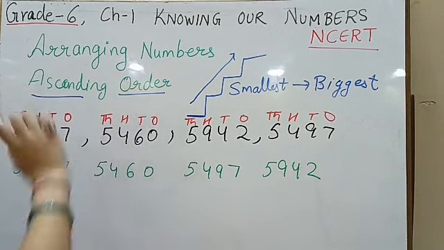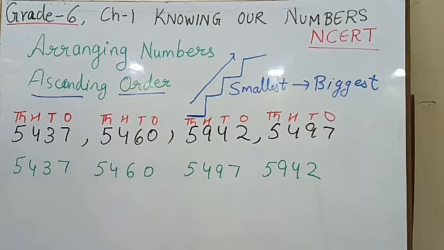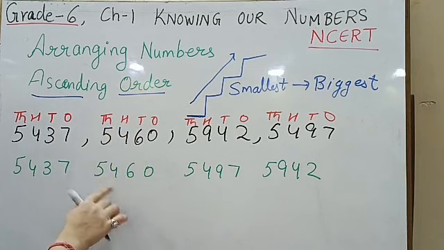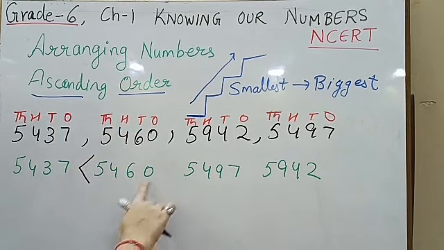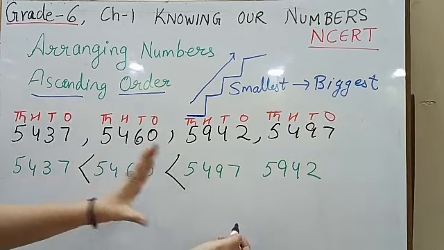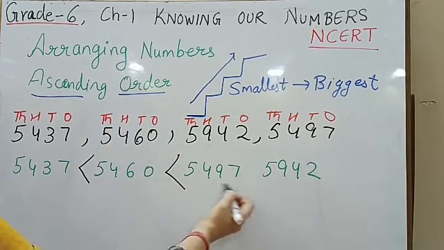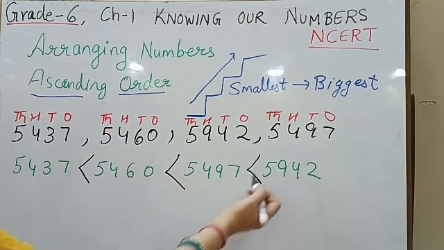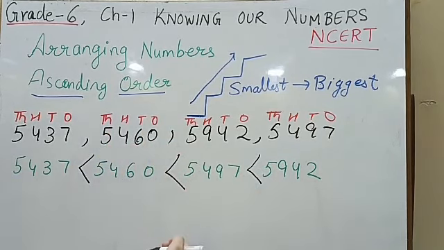Whenever you are arranging the numbers in ascending order, make sure you put the arrows in between, greater than and smaller than. Now this number is smaller than this number, so my dragon is going to move towards this side. Now this number is smaller than this number, so the mouth of the dragon, or the greater than sign, will be over this side.